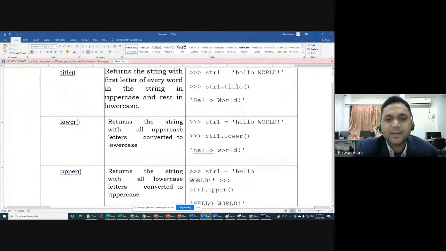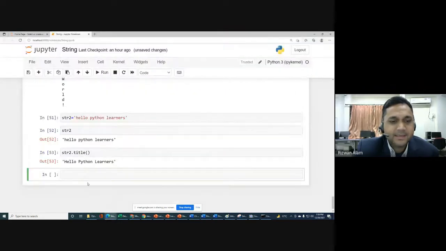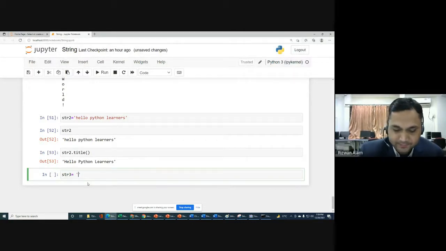The next thing is lower. Lower returns the string with all uppercase letters converted to lowercase. Suppose we have a string str3, and in that we have hello, then Python, and then learners.